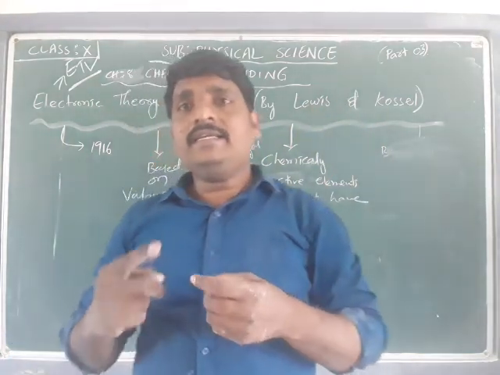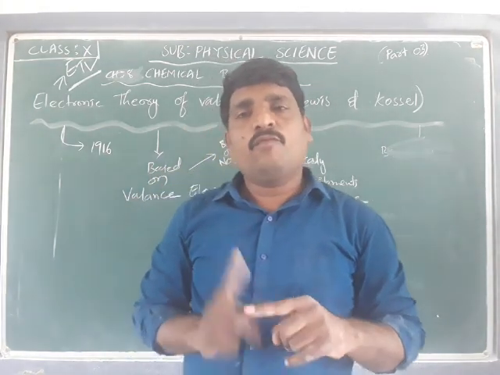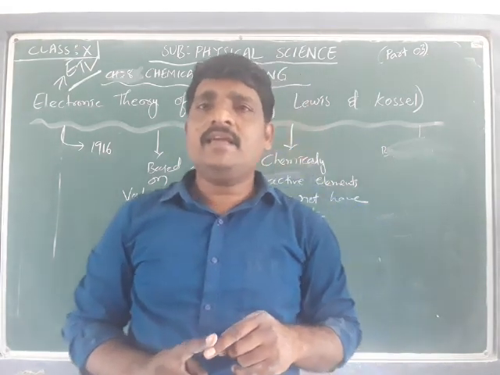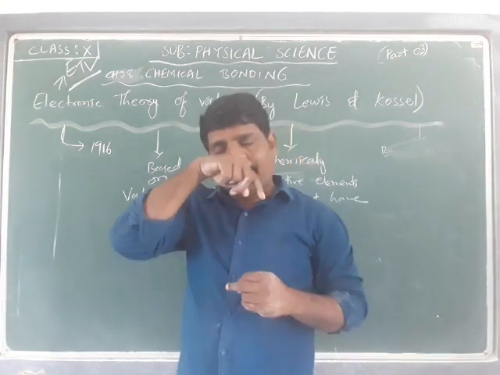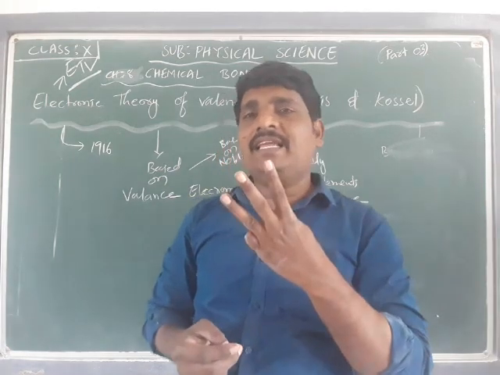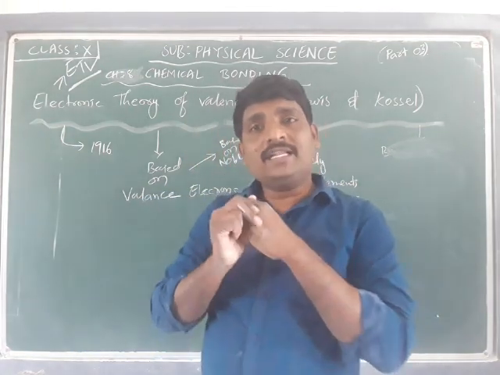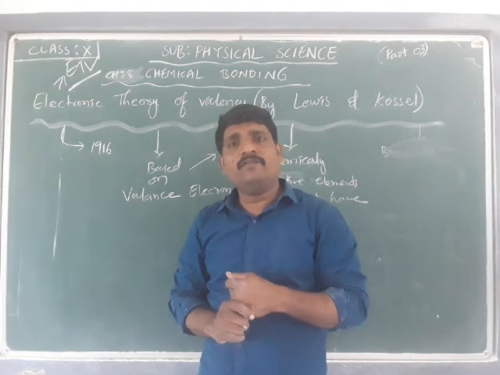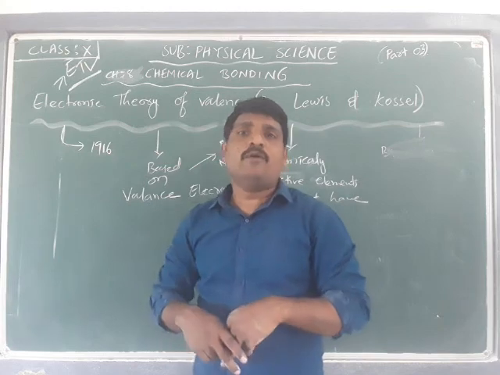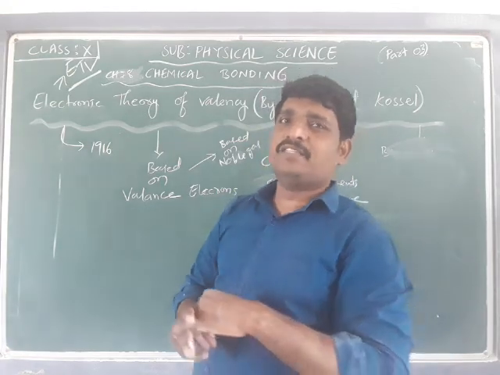And the next one is valence shell electron pair repulsion theory, which we call VSEPR. And next we will talk about valence bond theory, VBT. These are the three theories which are going to help us understand the existence of a bond, the proper reason to have a bond between two or more atoms, and the proper reason to not have a bond between certain atoms of certain elements. This is the agenda of today's class.